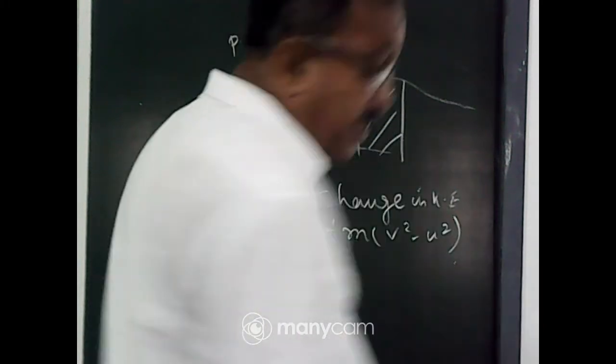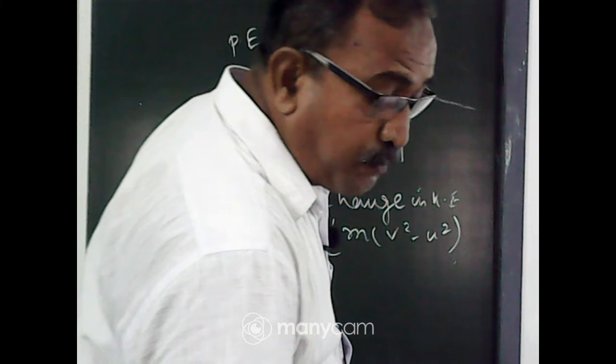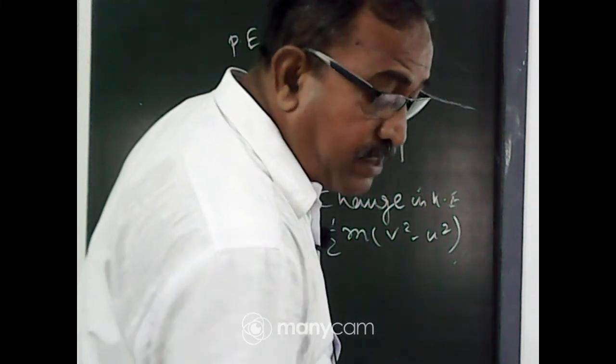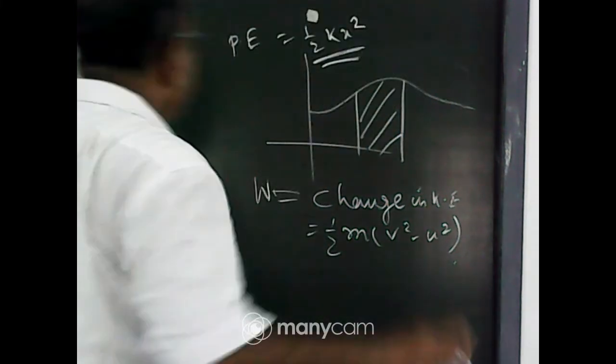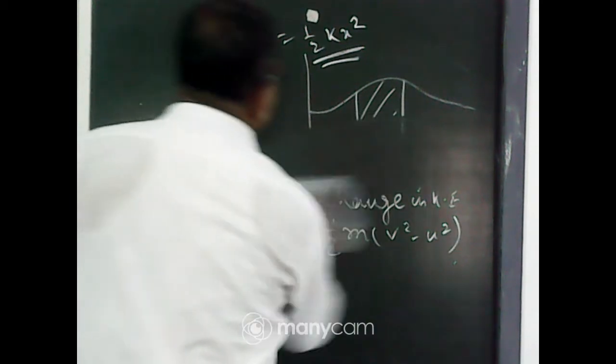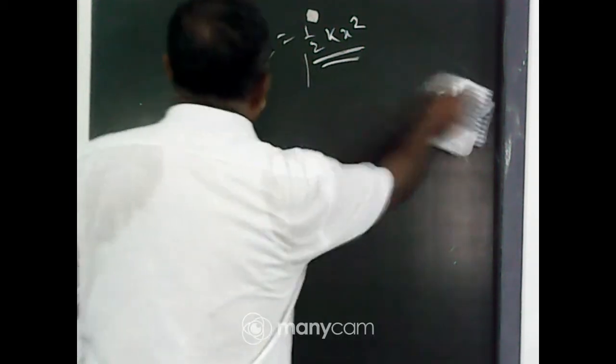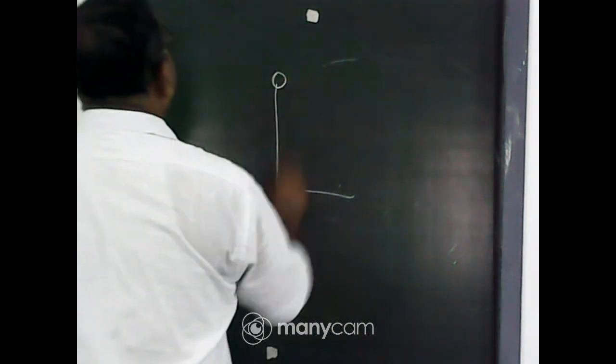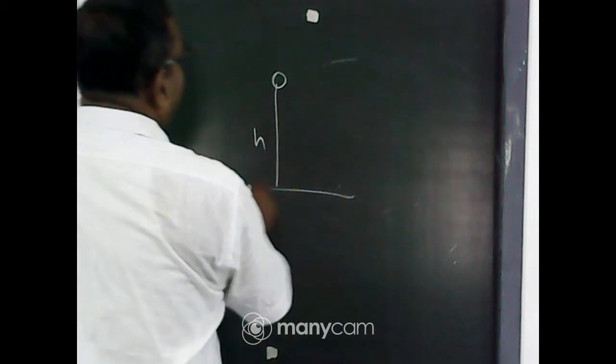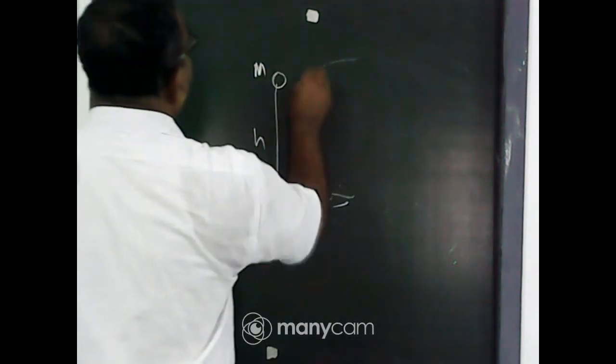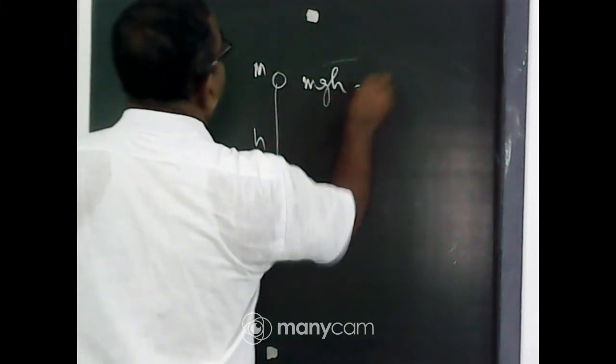What will be the potential energy of an object when you put it at a height from the surface of the earth? The potential energy of that object will be m into g into h. Suppose you put an object at a height h from the ground, its potential energy is m into g into h.